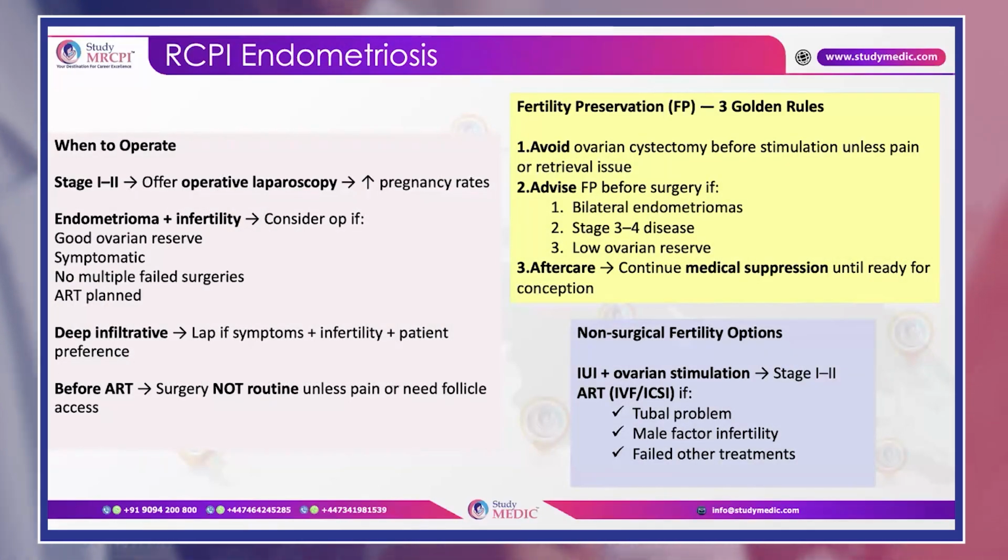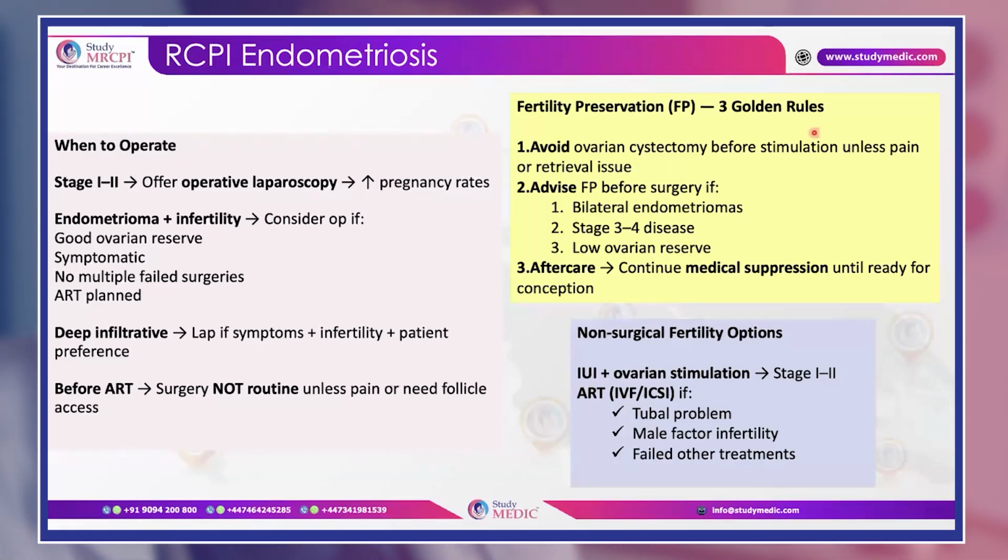There are 3 golden rules for fertility preservation. That is, avoid ovarian cystectomy before stimulation unless pain or retrieval issue. Okay. Second is always advise fertility preservation before surgery if there are bilateral endometriomas, stage 3 and stage 4 endometriosis, or low ovarian reserve.